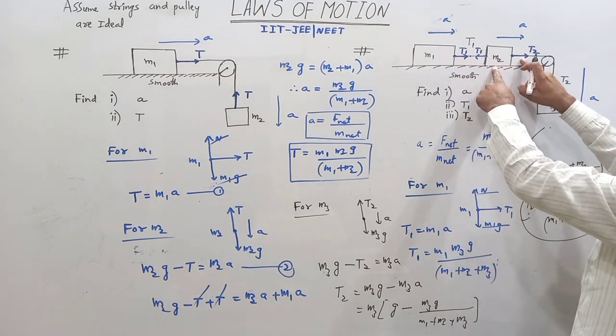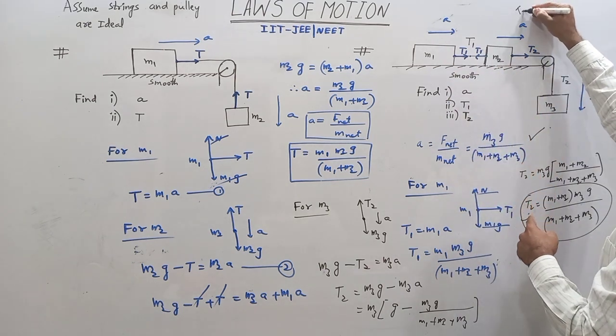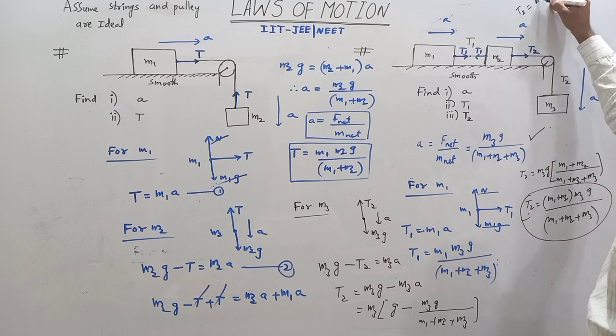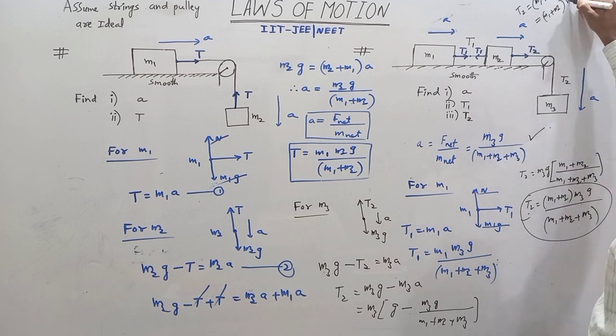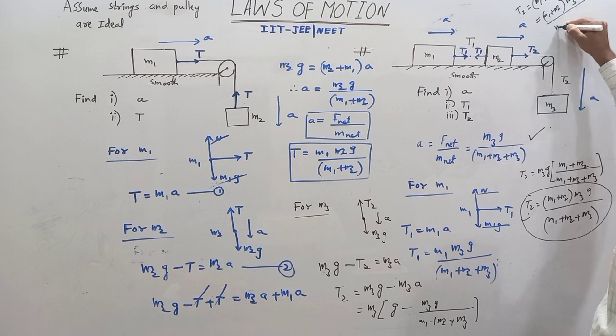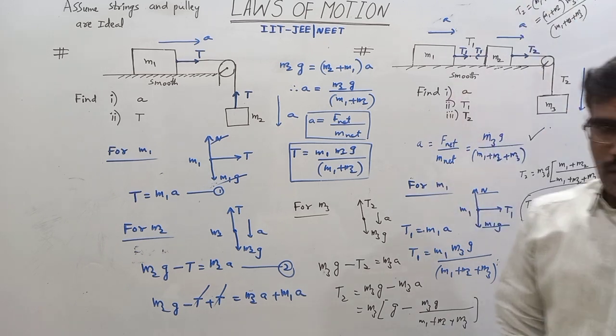Therefore T2 is equal to M1 plus M2 times acceleration a, and acceleration a is M3g by M1 plus M2 plus M3. So this is the concept. Write it down, all of you.